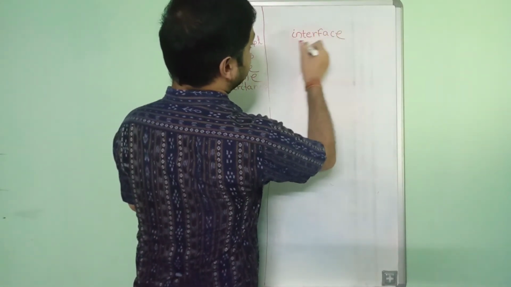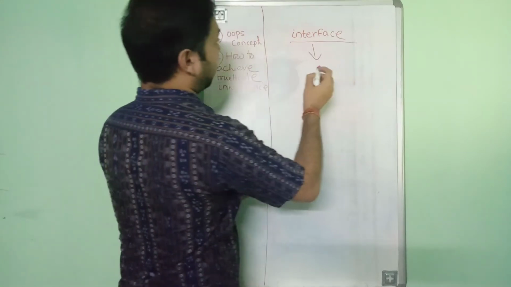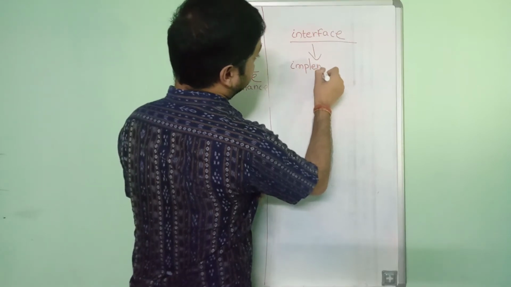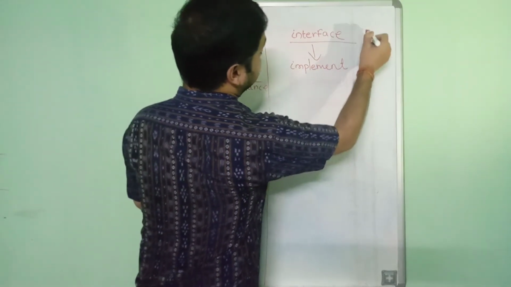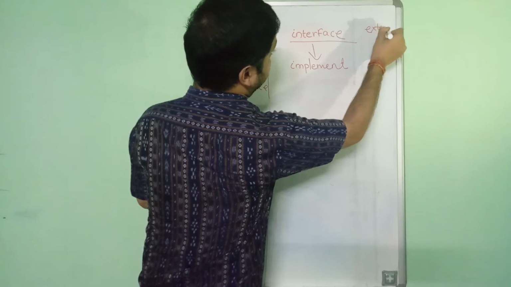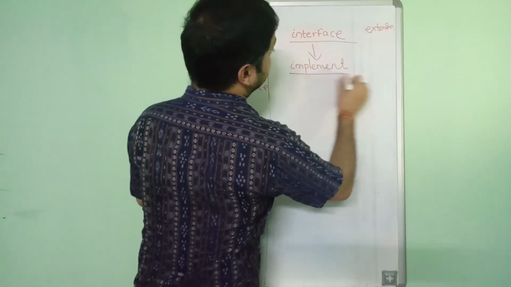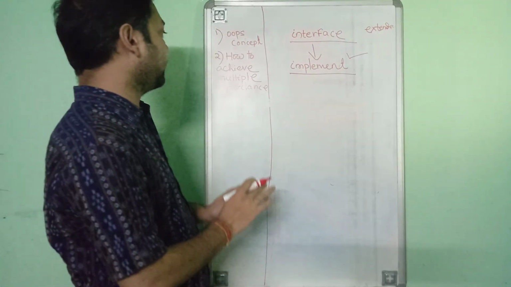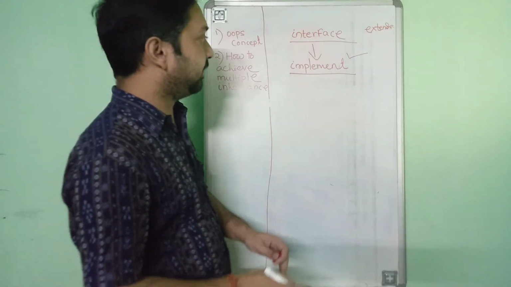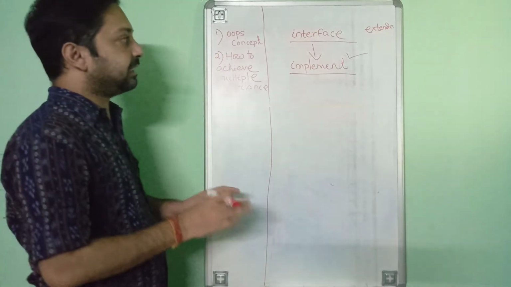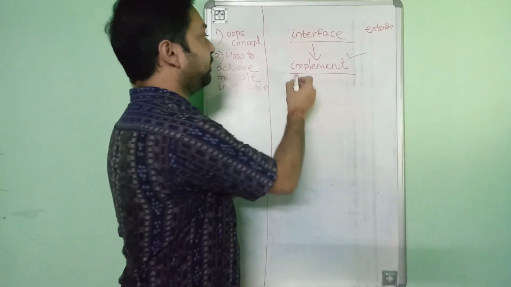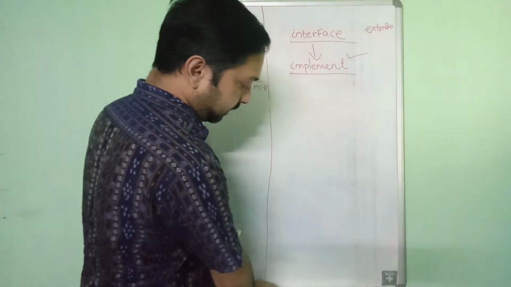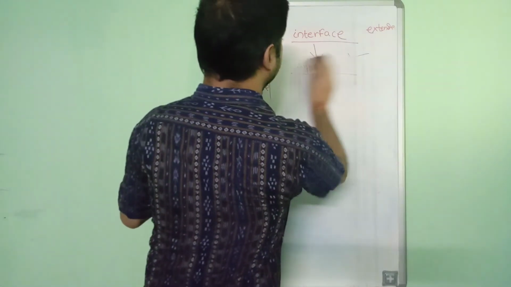And for that you need to use a keyword, that is implements. For a class we use extends, and for an interface we use implements. So here the simple answer will be, by using interface we can achieve multiple inheritance in Java, and whenever we are extending a class from an interface we must use the implements keyword. So that will be the short answer. Now let us move to the third one.